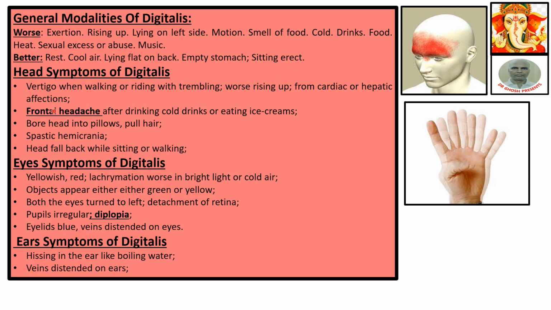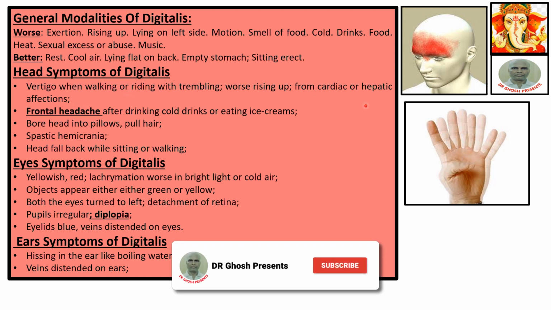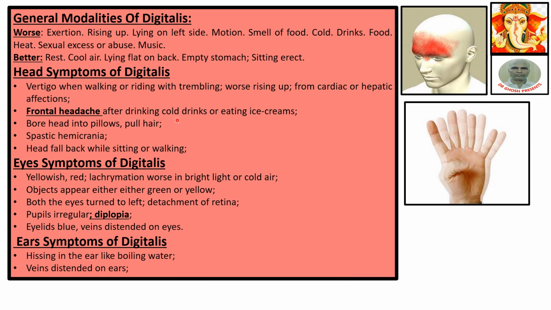Head symptoms of Digitalis. Vertigo when walking or riding, with trembling. This trouble arises from hepatic or cardiac affections. Frontal headache after drinking cold drinks or eating ice cream. This is frontal headache. Bores head into pillow, pulls air. Spastic hemicrania, that is, pain in half of the forehead. Head falls back while sitting or walking.